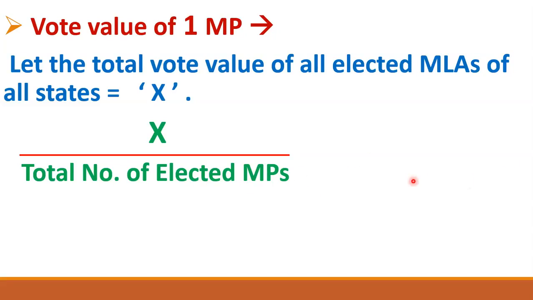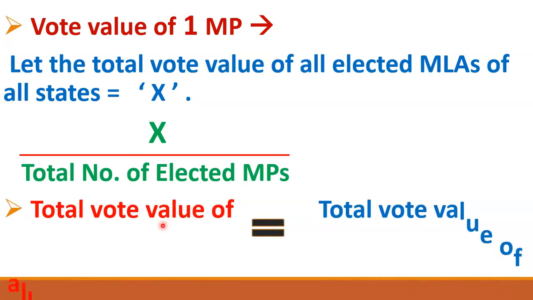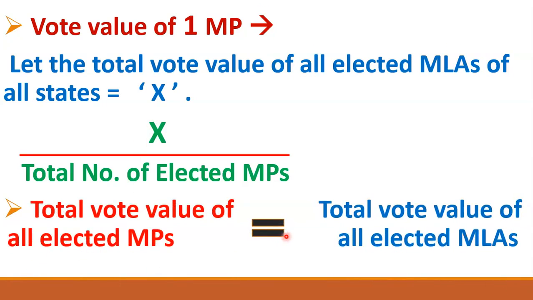Here also there will be the total number of elected MPs, and here also there is the total number of elected MPs. They both will cancel out and the result will be x. The result will be x, which means x is the total vote value of all the elected MPs. So what does it mean? It means that the total vote value of all the elected MPs is equal to the total vote value of all the